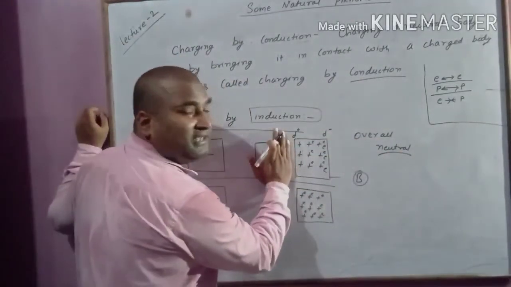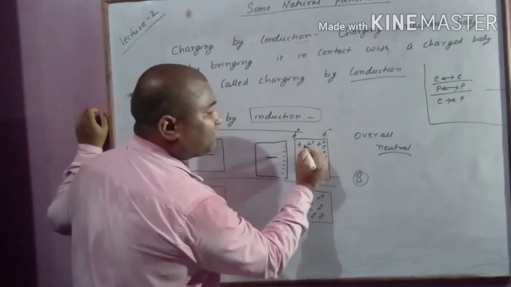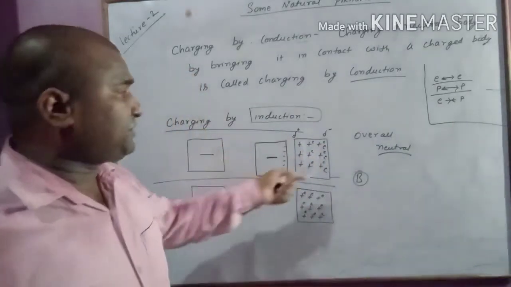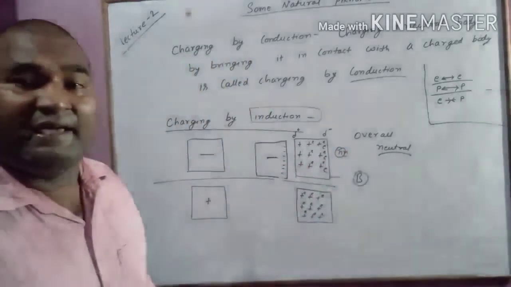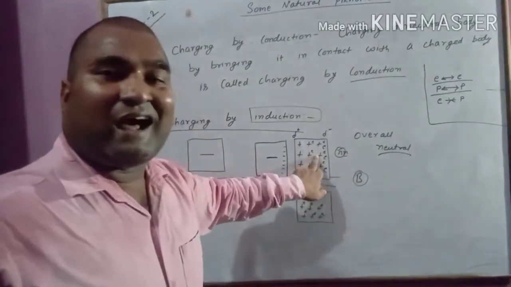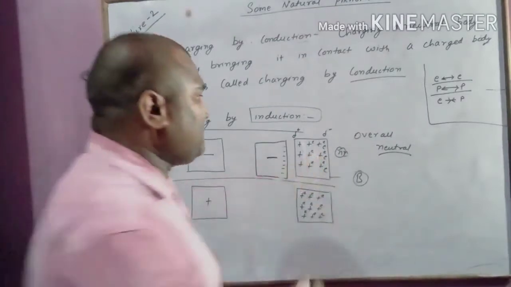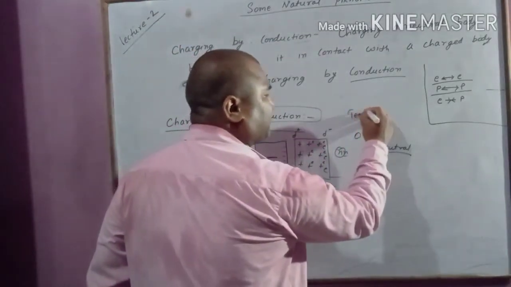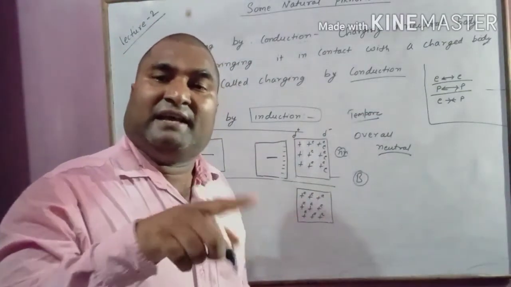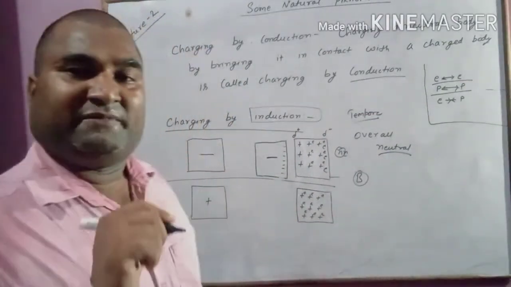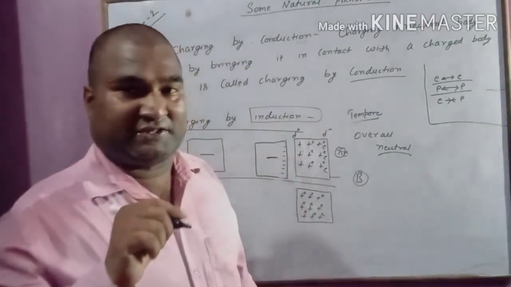Once I remove this negatively charged body, this electron will come back to its original position and it will become neutral again. So this charging due to induction is a temporary charging, and charging due to conduction is permanent charge. There is transfer of charge.